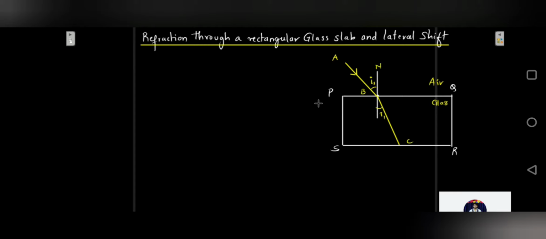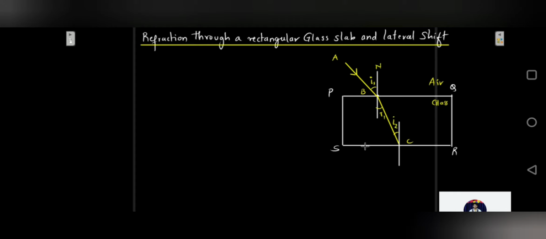Now this refracted ray BC is made incident on the face SR. Here let us draw another normal. This is going to be the second angle of incidence for the interface SR.